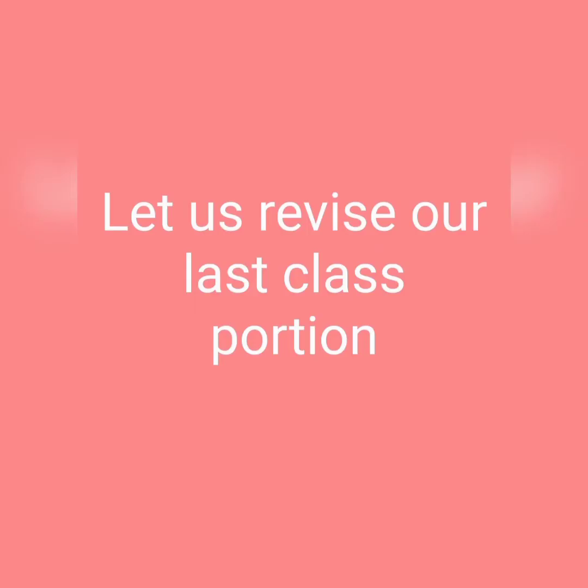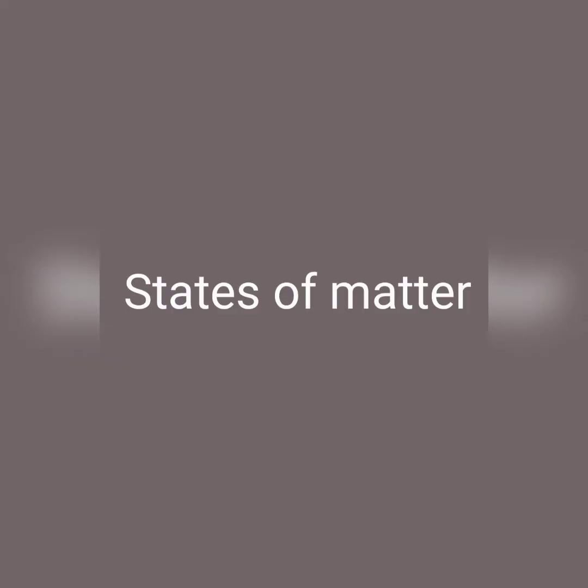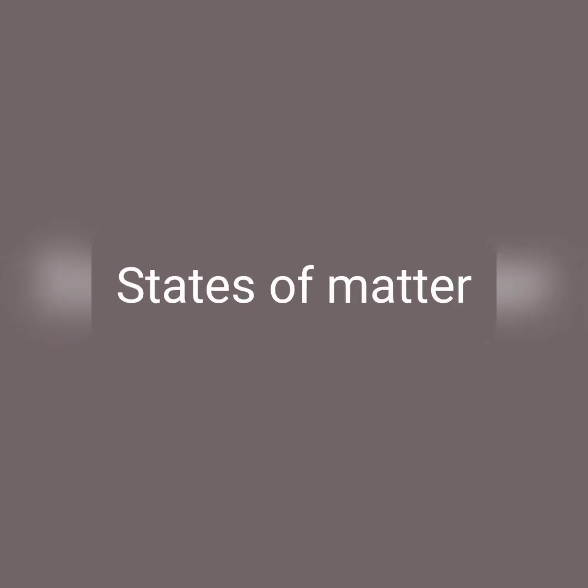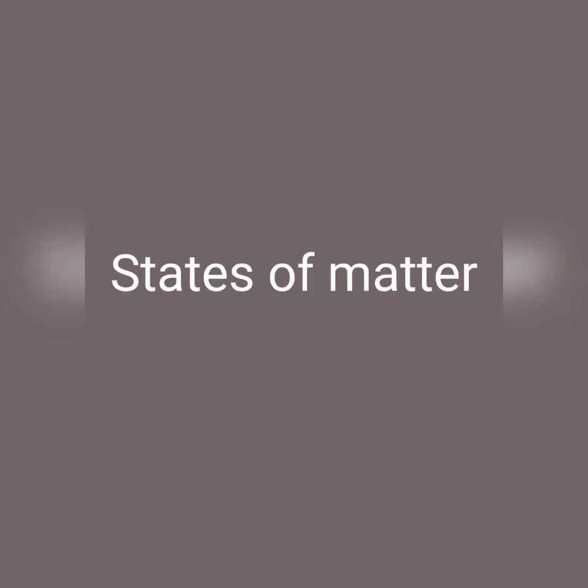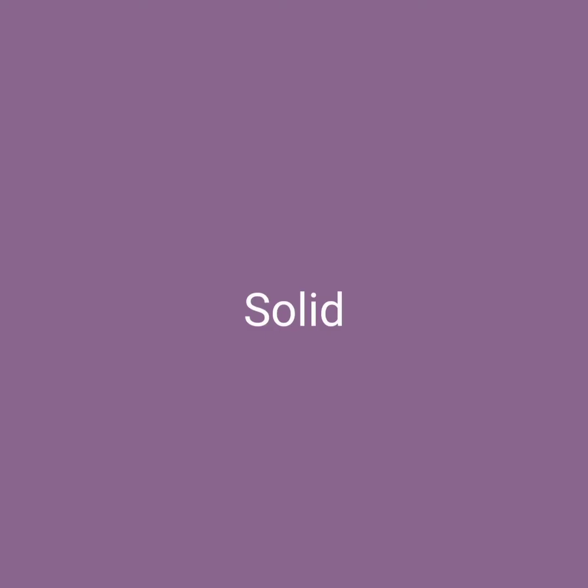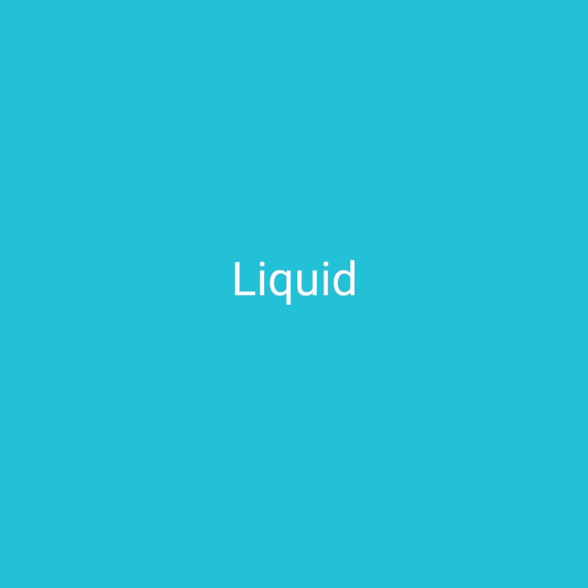First, we can revise what we have learned in our last class. In our last class we learned about the states of matter, right? What are the three types of matter? Can you remember? Yeah, good. It's solid, liquid and gas. These are the three states of matter.